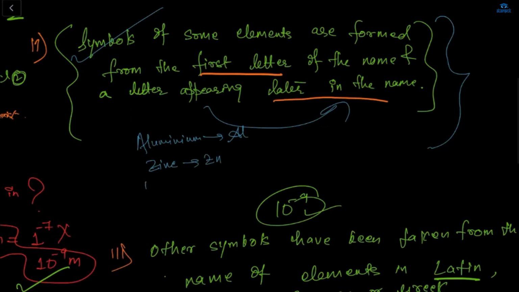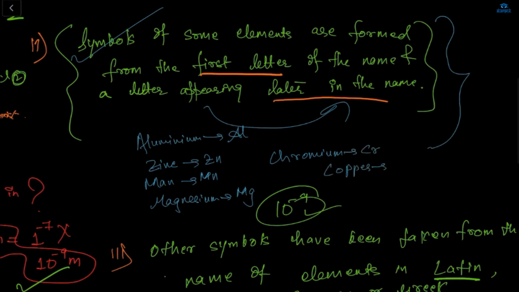Zn. Manganese is Mn, magnesium is Mg. Chromium is Cr. Copper is Cu, from the scientific name. Copper is Cu.